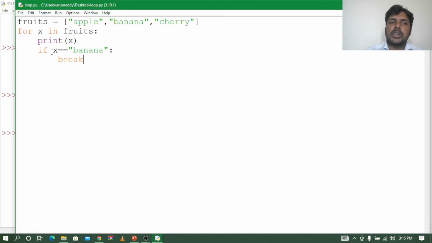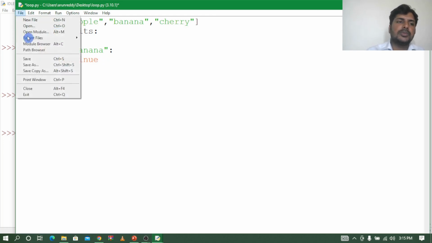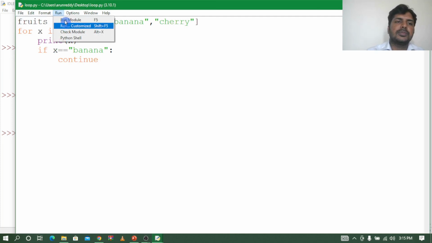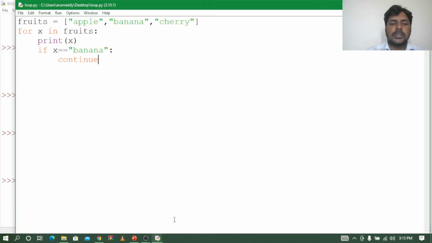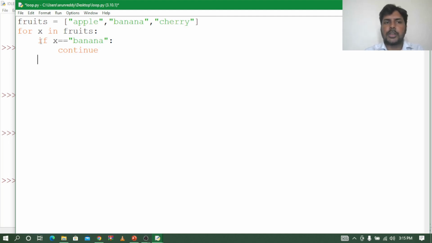Same way, suppose in place of break I say continue, let us see what happens. Continue will skip. So let me save and run. Oops, we got a wrong output, so let us see once again. I should keep the print after the continue. So I'll just cut this one and keep the print after continue, right? Now let us check, save, run.